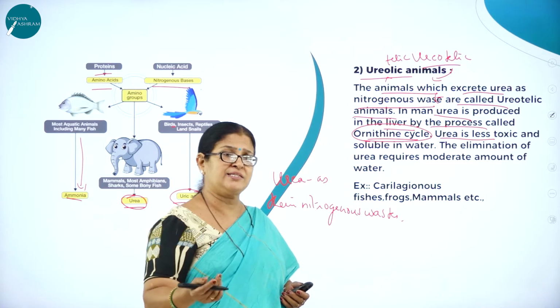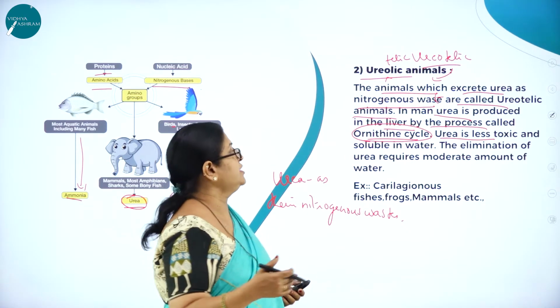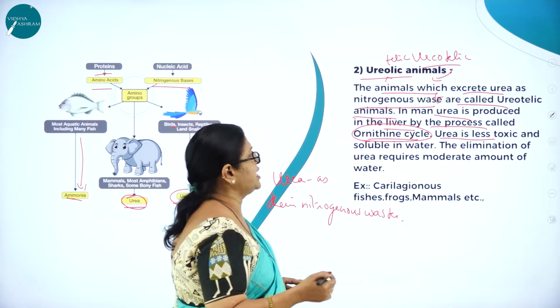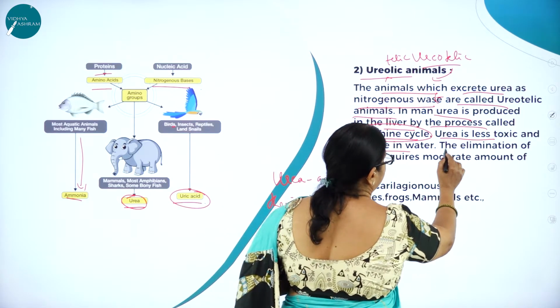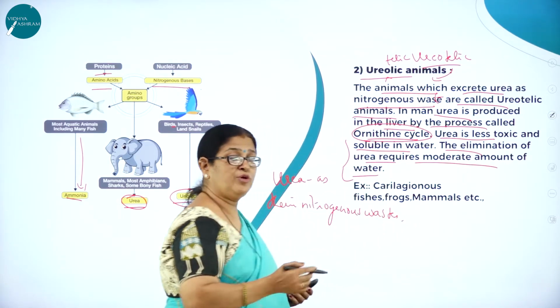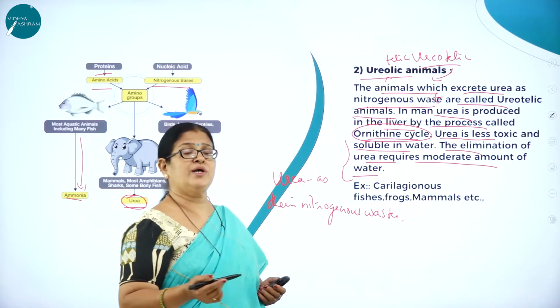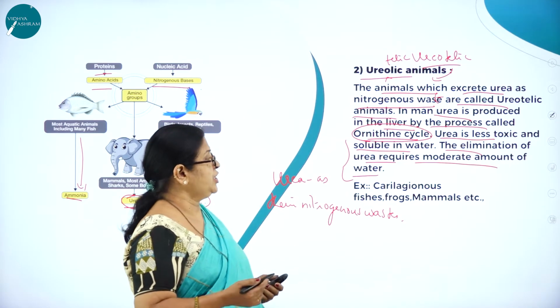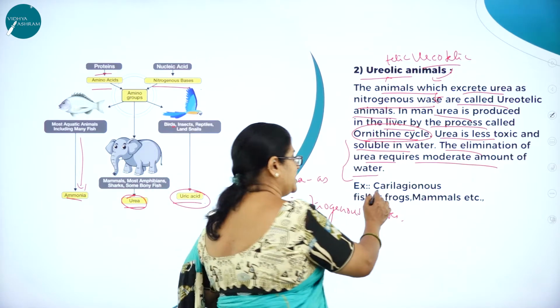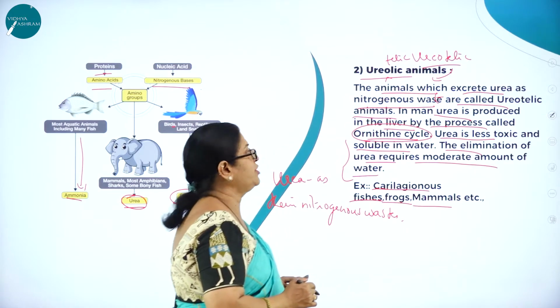Compared to uric acid, it is more toxic than uric acid. It is less toxic and soluble in water, and the elimination of urea requires a moderate amount of water, whereas the elimination of ammonia requires a large amount of water. Examples of ureotelic animals are the cartilaginous fishes, frogs, mammals, etc.